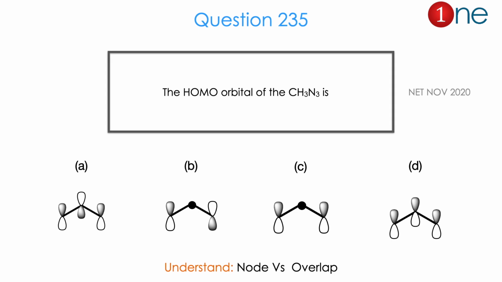Let us look at the next question. They are asking the HOMO orbital of the azide. HOMO means highest occupied molecular orbital. Here they gave 4 different molecular orbitals. A is with all lobes trans to each other. B contains 1 node with trans lobe. C contains also 1 node with 2 cis lobes. D contains all symmetrical lobes. So there are 4 different possibilities. So from the question and 4 different molecular orbitals, you might realize the question is really about node versus overlapping. The answer is A. Let us see how.